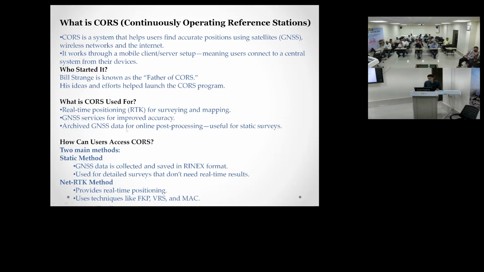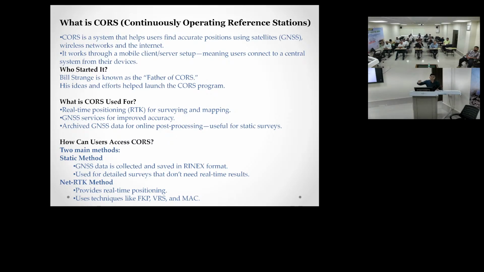Real-time positioning for surveying and mapping, GNSS survey for improved accuracy, and archive GNSS data for online post processing. Archive means if you take this data, that is in static mode. We do survey using static mode. In the field we have observed for, suppose, 1 hour, then we come to the office and do post processing. So this can also be done.